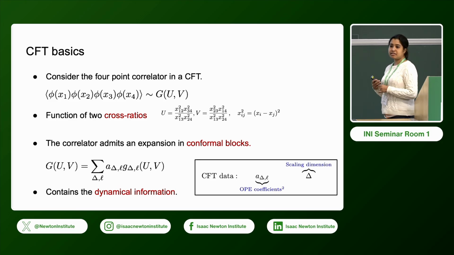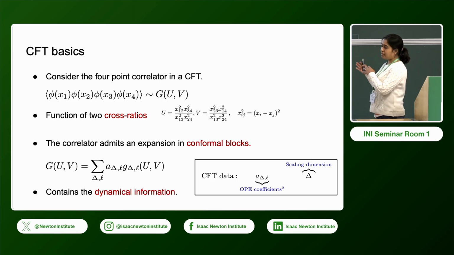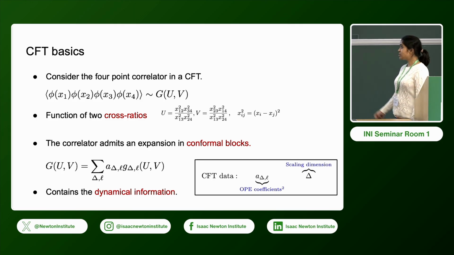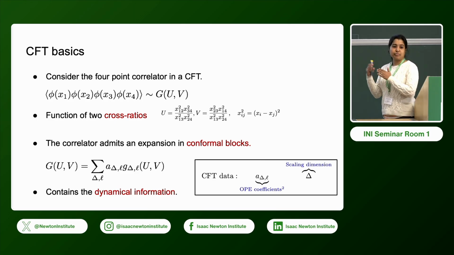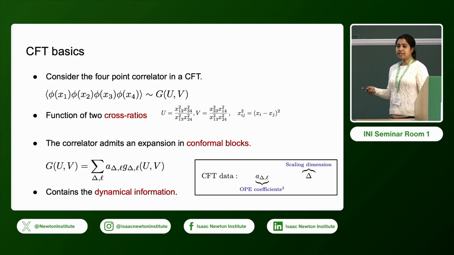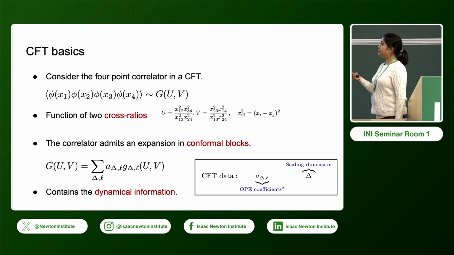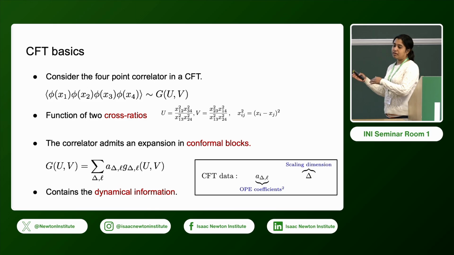The closed form expression is not known in every dimension. However, in even dimensions there are some expressions for the conformal blocks, and for our purpose we will be working in 3-dimensional CFT. We have some recursion relations by Simon Caron-Huot, which compute the conformal blocks in terms of the 2-dimensional conformal blocks. We will be using that.